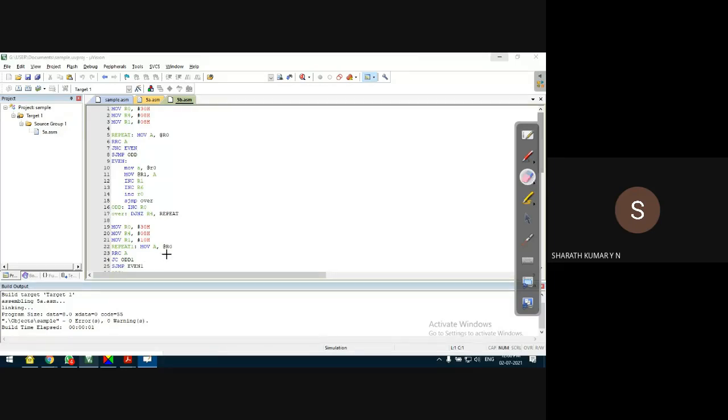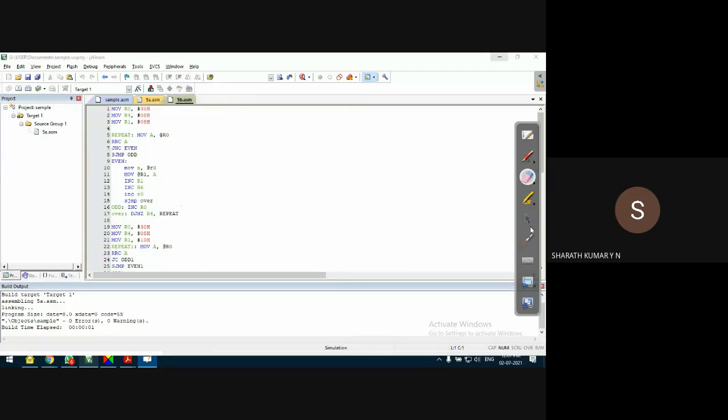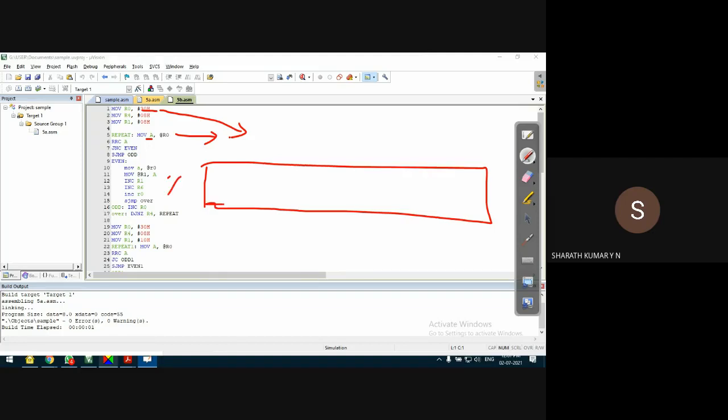Now let us understand this program. Hold on a second, it was in a hang condition. Here we go. First, I'll take the first number from 30h. I'll take the data into the accumulator. Now the accumulator contains, for example, 06h. This is the accumulator content. This is the LSB and this is the MSB.